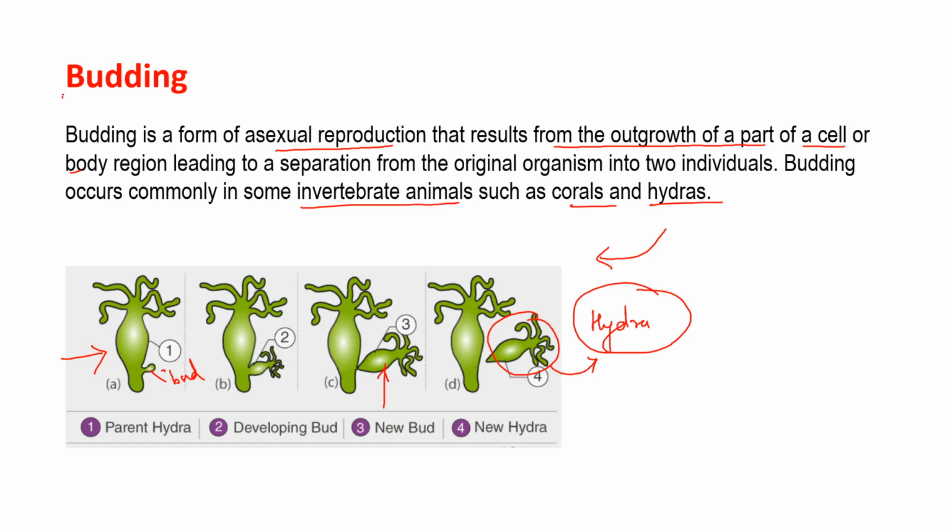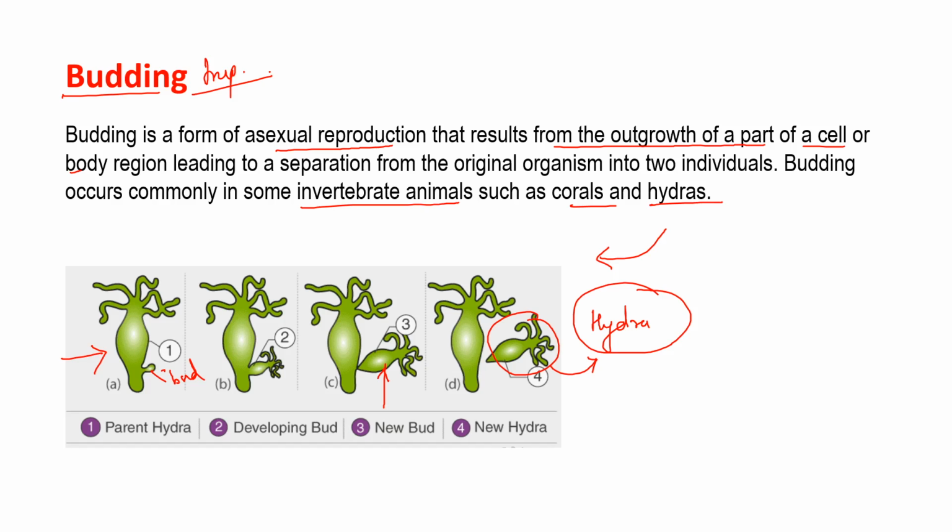So this is important, and I have explained the whole process. Okay. So what actually happened? The budding in hydra involves a small bud which is developed from the parent hydra through repeated mitotic division of its cell. Then the small bud receives its nutrition from the parent body, the parent hydra, and grows healthy.